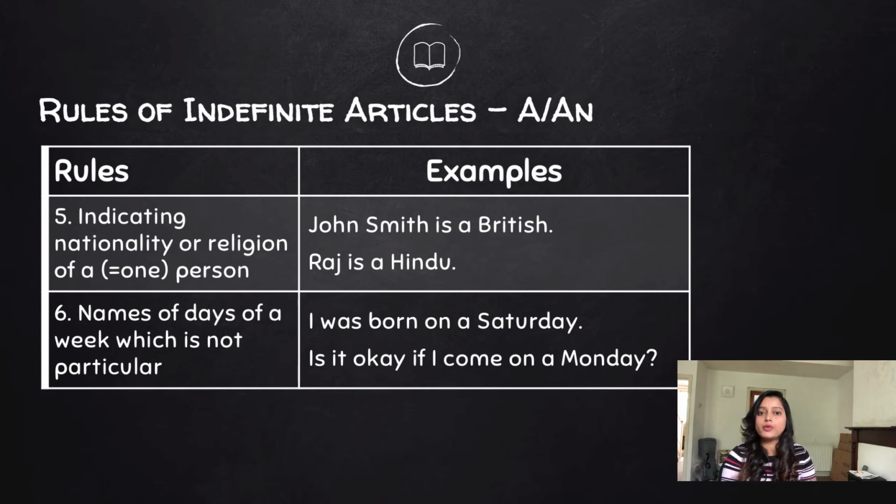Please notice that when we are referring to the nationality or religion of one particular person, it takes the article. If there were two persons, say Raj and Smita, we would say Raj and Smita are Hindus. We will not in that case use the indefinite article because Hindus is plural, right?